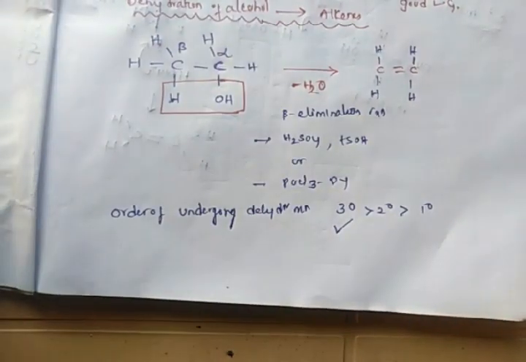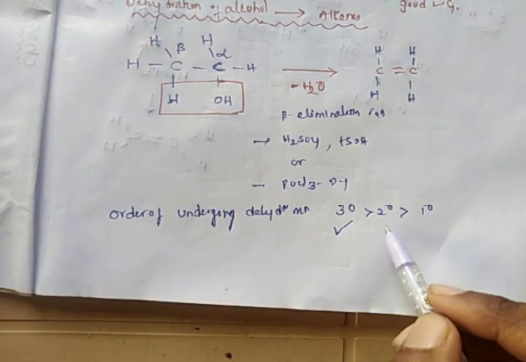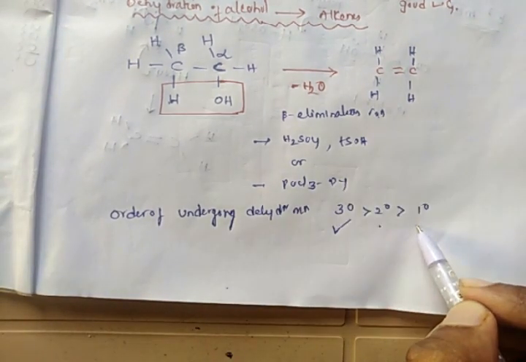Coming to the order of undergoing dehydration by different types of alcohols, tertiary alcohols most easily undergo beta elimination, otherwise called dehydration. Then secondary alcohols easily undergo dehydration. The primary alcohol doesn't show much interest towards dehydration.